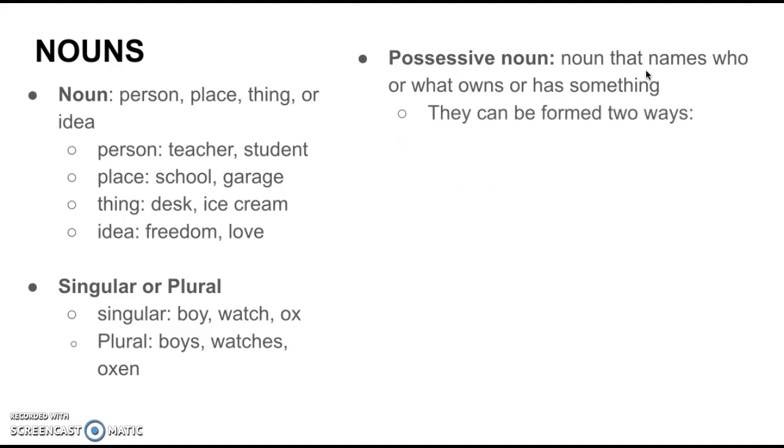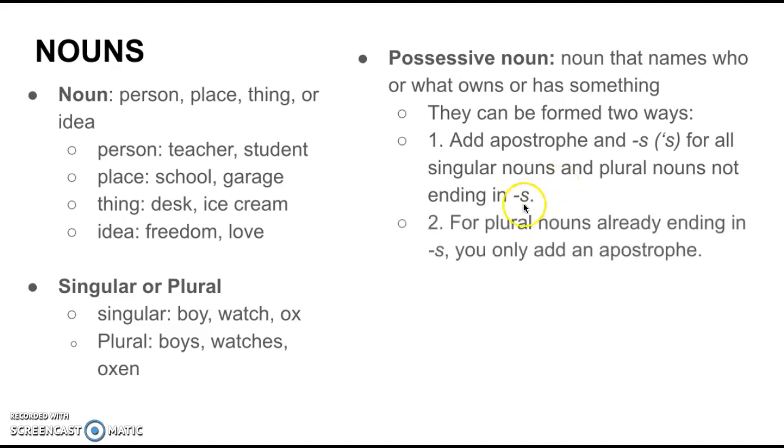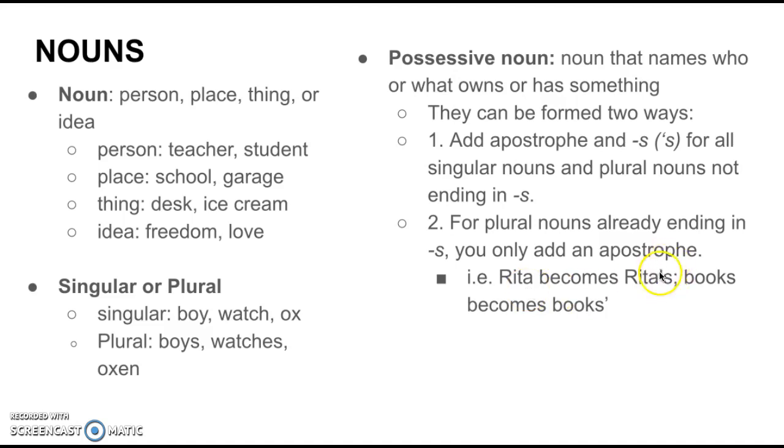Next up, we have possessive nouns, a noun that names who or what owns or has something. They can be formed in 2 different ways. You add an apostrophe and an S for all singular nouns and plural nouns not ending in S. Or for plural nouns already ending in S, you add only an apostrophe. For example, Rita is singular, it does not have an S at the end, so you would add apostrophe S to make it Rita's. Whereas books is already plural with an S at the end, so you would just need to add an apostrophe to the S.